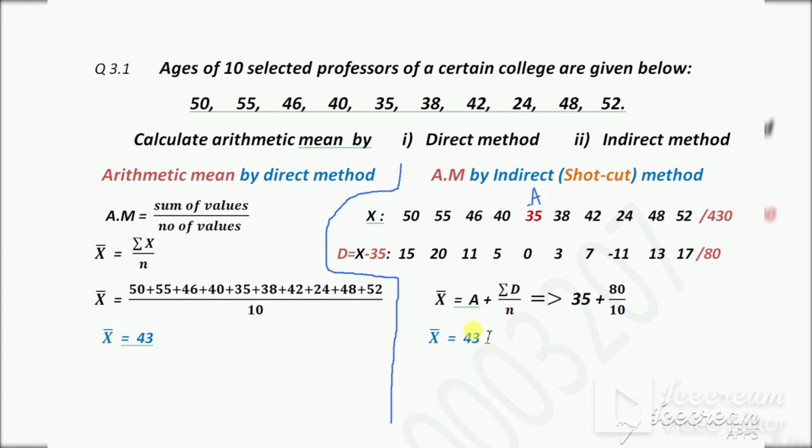So by the direct method and the indirect method we get the same answer. The direct method answer is 43 and the indirect method answer is also 43.